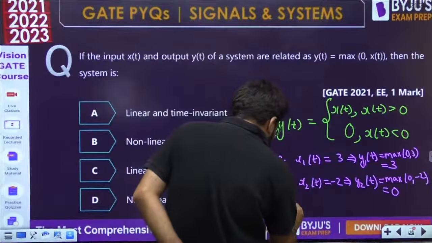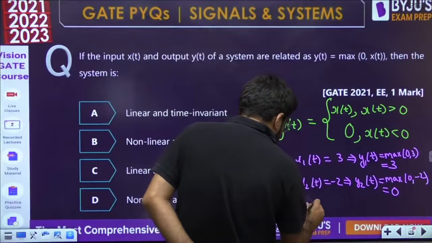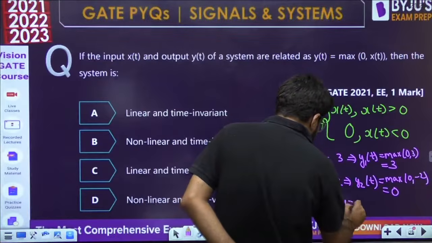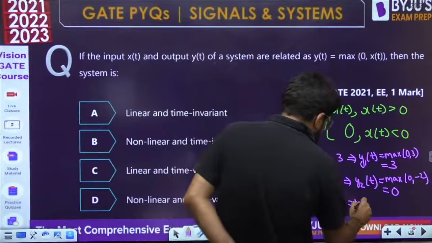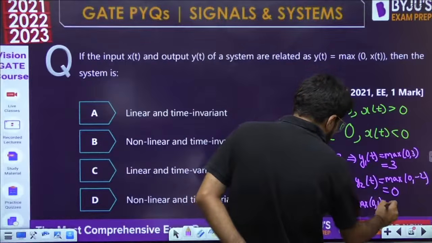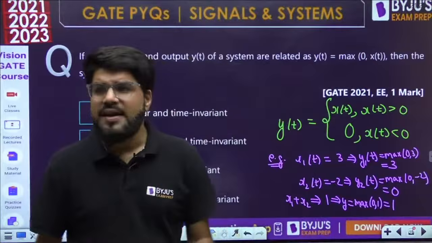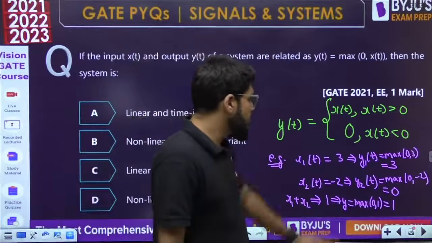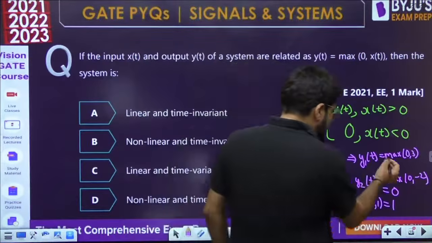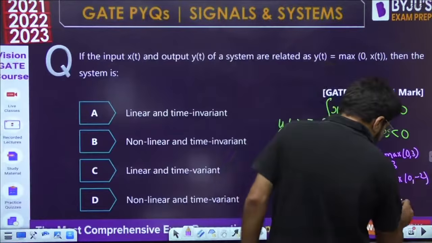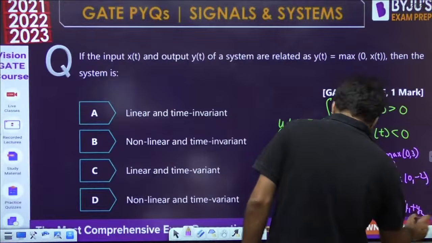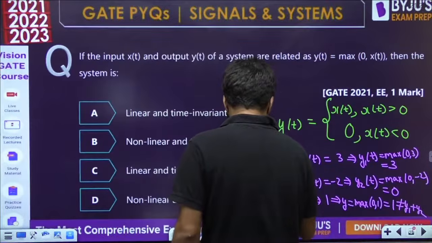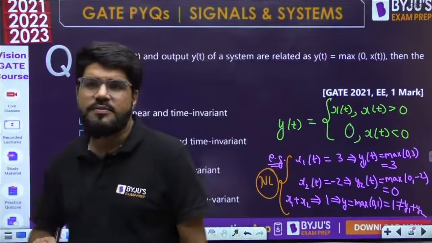Now if I add both the inputs, that is 3 plus minus 2, that will be 1. What will be the output corresponding to it? Output y will be max of 0, 1, this time it is 1. If two inputs are added, the output should also be added. The output is 1. Is it equal to y1 plus y2? 3 plus 0 should be 3. It is not equal to y1 plus y2. This clearly proves that the system is non-linear.